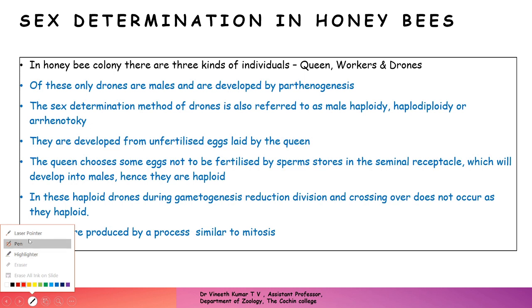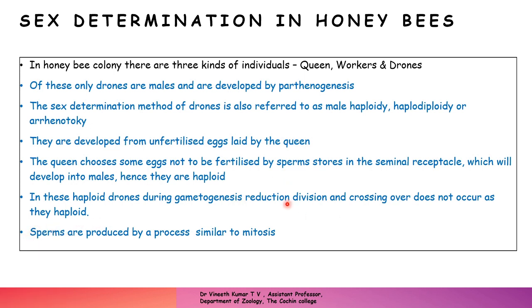So they have a particular process of gametogenesis, without reduction division and crossing over, and the sperms produced will be haploid. That is, the sperms are produced by a process similar to mitosis. Their body cells are all haploid. As a result, the sperms produced are also haploid, because of a process similar to mitosis, without reduction division and without crossing over. So this is what a drone in a honeybee colony means.